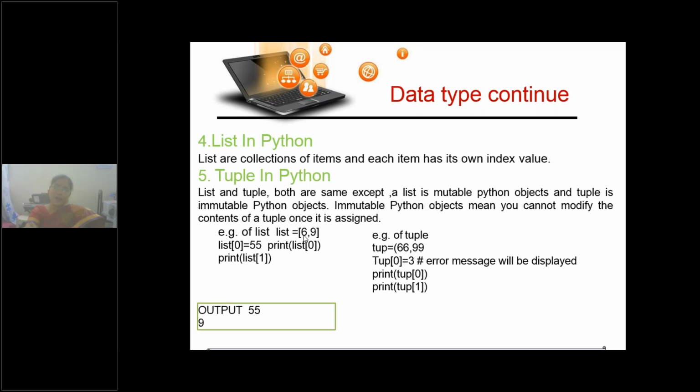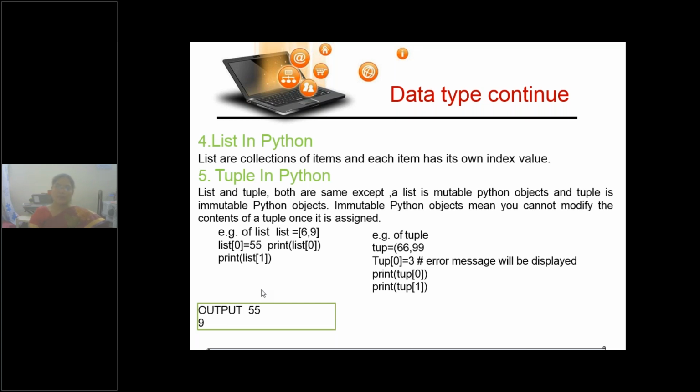When you are asked to write the differences between list and tuple, the first point is: list is a collection which is mutable, and tuple is also a collection but immutable. In list we use square brackets, in tuple we use parentheses. And then give one example for each. In computer science, an example is mandatory. Whether it is asked or not, you have to give one example. Example is more than perception, children.